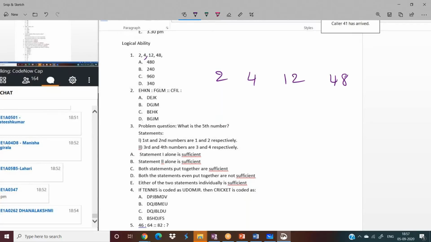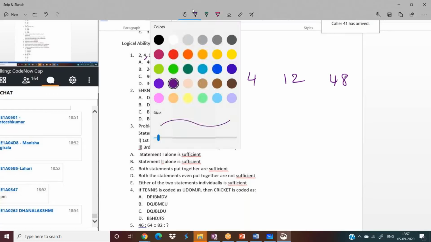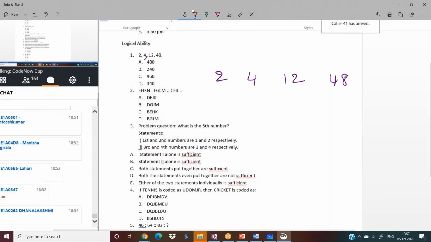Then the probability of getting the answer will be very high. I'm not saying that differences always give you the answer. Okay. Find out the difference. This is 8 and 36. They are not the same, no? So there might be another condition.